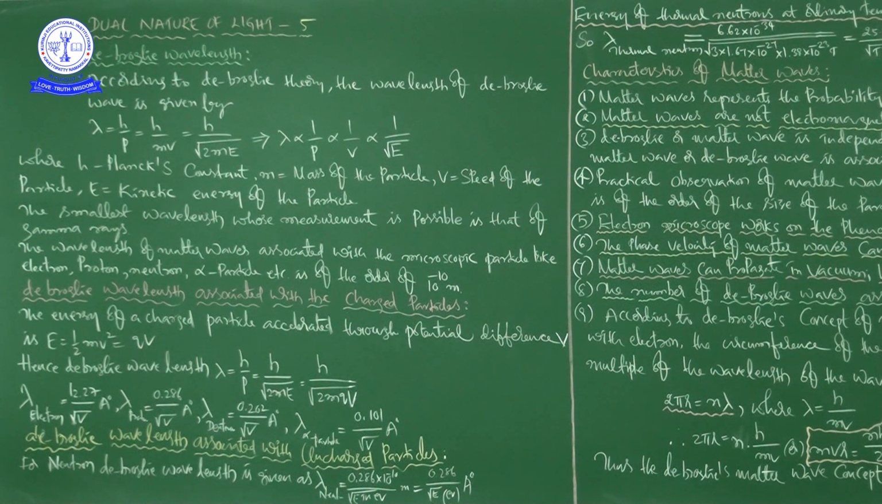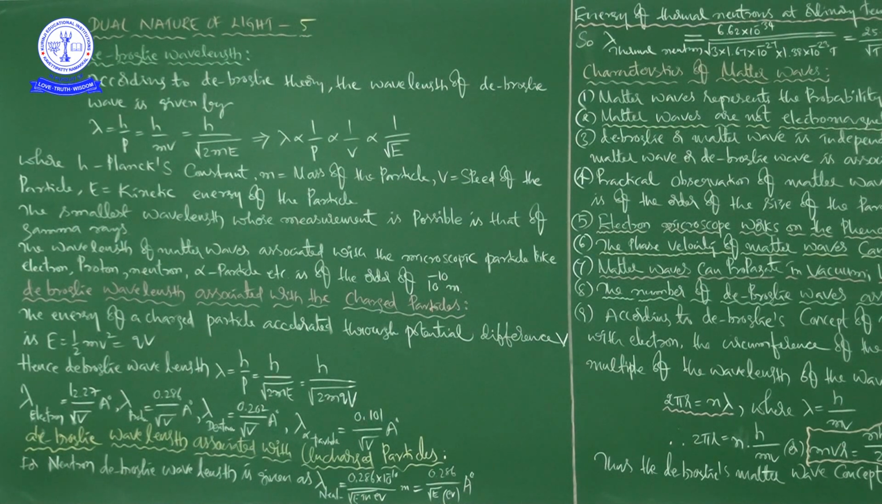Here, as I told you already, h is the Planck's constant, m is the mass of the particle, v is the speed of the particle, and E is the kinetic energy of the particle.